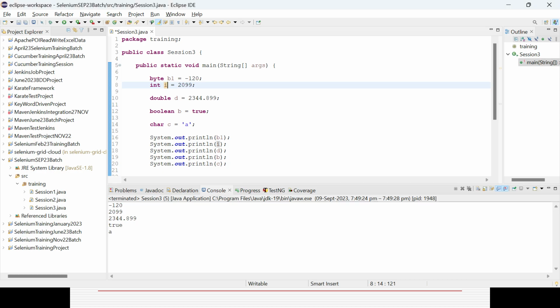Variable name should not match with a Java reserved word. So what is a reserved word? In Java there are a lot of reserved words available, like for, while, do while, public, private, protected, default, double, boolean, character, static, void, all this stuff. Main, system, these are default keywords in Java. There are around 200 or 300 default keywords. So you cannot use a default keyword as a variable declaration. Suppose you are declaring a variable named for, it will throw the error. But you can define for1, which is not a reserved keyword in Java. That part is possible.